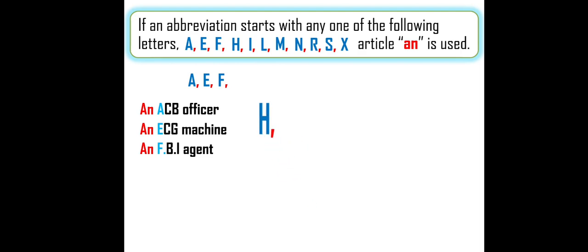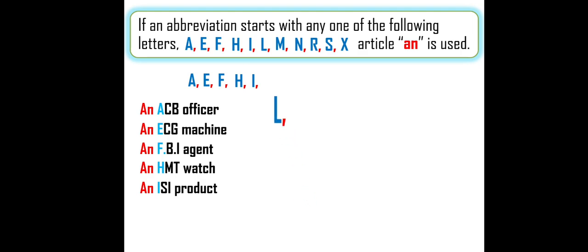Next letter is H. An HMT watch. That is the name of the company of the watch. We have different kinds of watch company names, right? We even call rice HMT rice. It is an abbreviation that started with H, so the answer is an. Next letter is I. An ISI product. Whichever item you buy, we observe whether the ISI mark is there or not. An ISI militant. It started with I, so the answer is an.